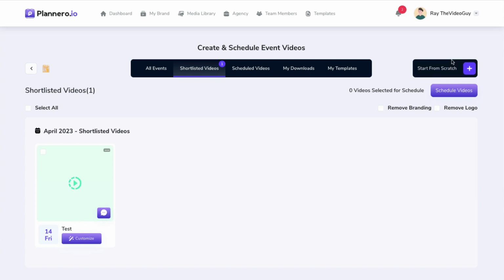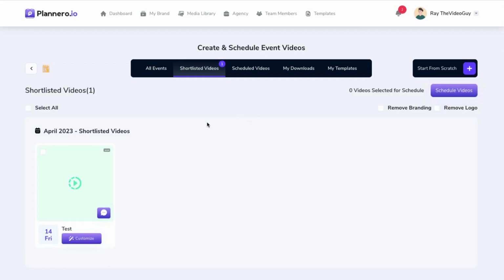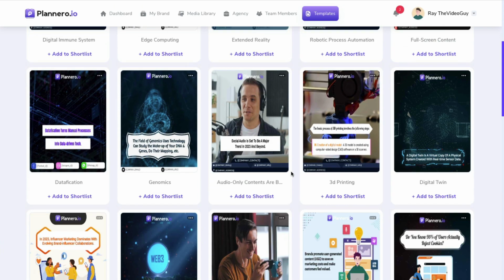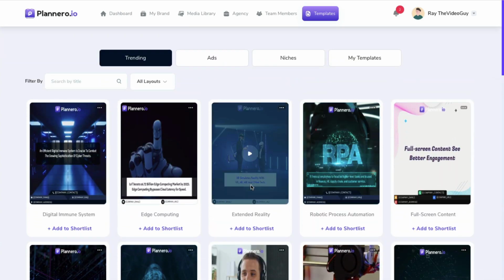So if you've got stuff that you've already got ready to go, you can drop that in there, because then you can go in and you can schedule whatever you want to schedule. Okay, and you got your shortlisted videos. You can come in here, you can schedule things and send them out there. And so that way, not only do you have all the stuff that's in their template area, which is right here, so not only do you have all these great template things, but if you've already got stuff that's not included in this, like the stuff in our bonuses, you can use that to create even more stuff.